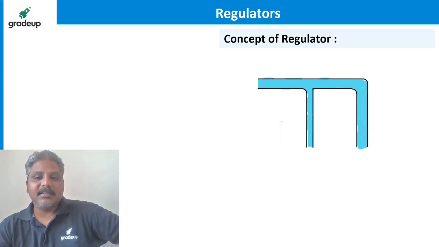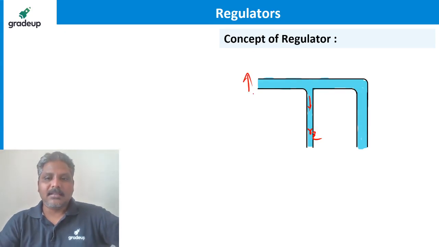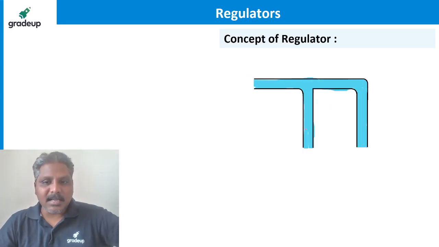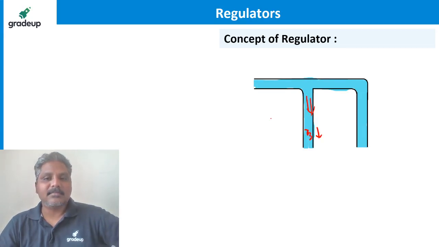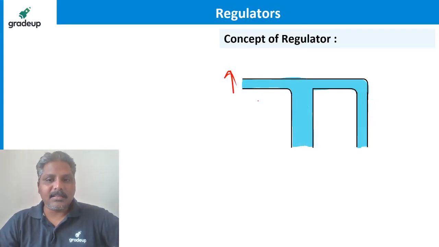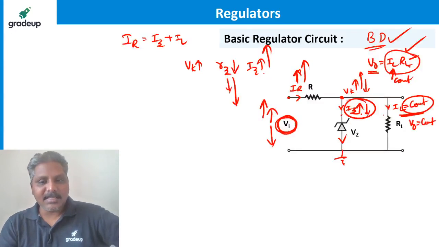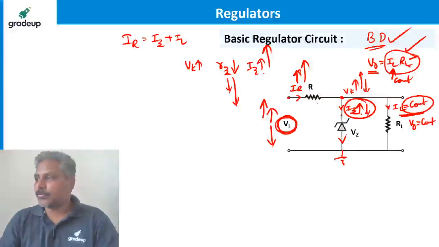If this is the resistance offered by the Zener, this is the RZ, then this much is the amount of water going. Now supply has been increased, so the resistance offered by the Zener is now decreased, so more water is going, so that here it is constant. So more is the supply given, then RZ is further decreased, so that further higher current is going, so that it is still maintained constant. Same is the case I explained. For example, let me show you one simple example.